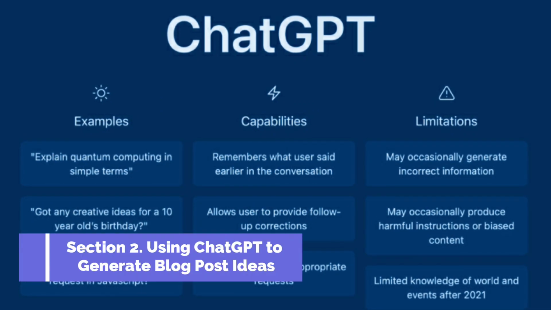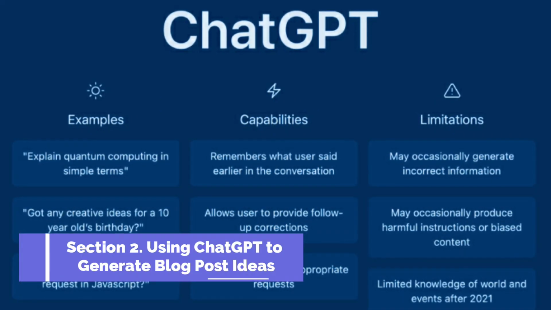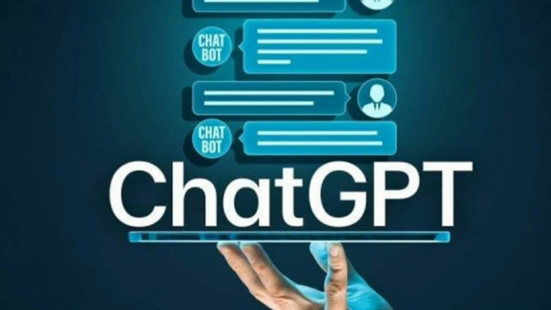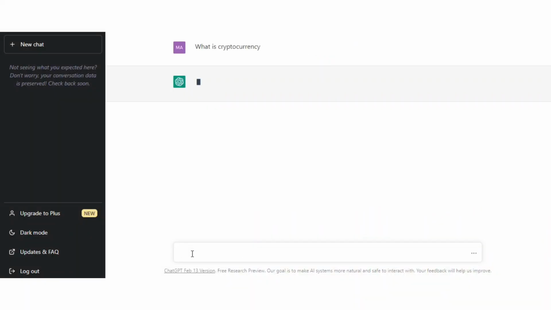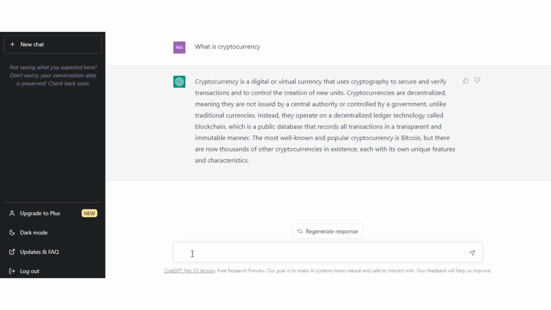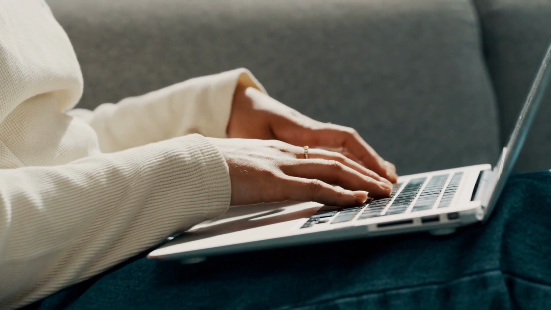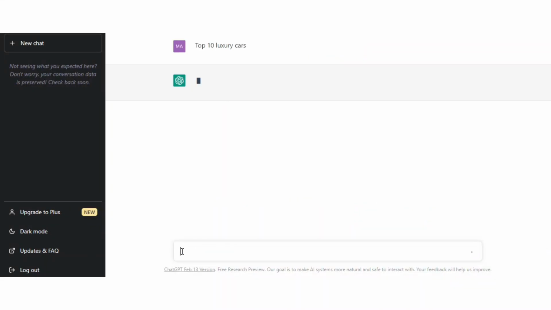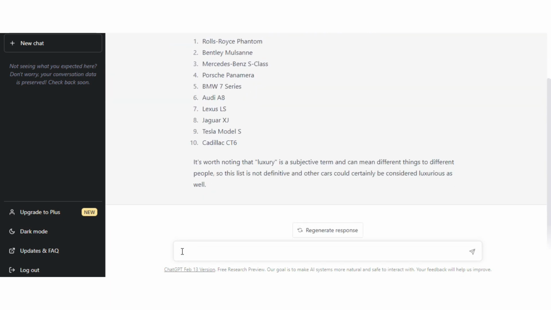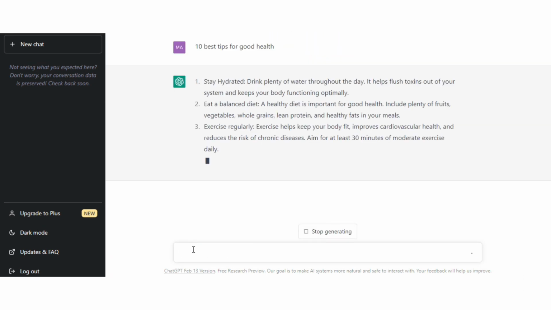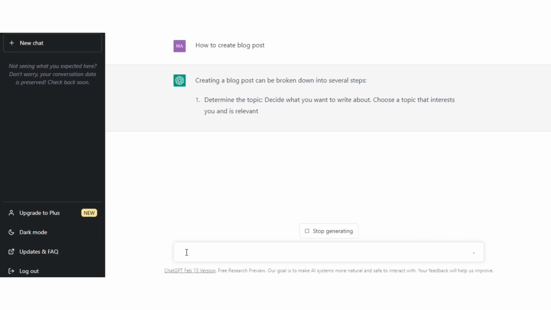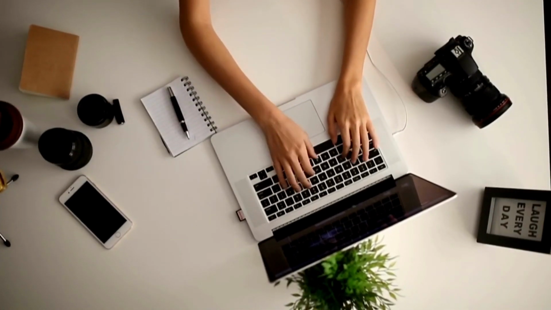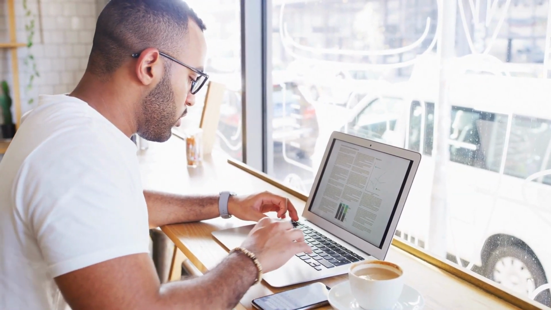Section 2. Using ChatGPT to generate blog post ideas. Now that we've talked about what ChatGPT is, let's dive into how to use it to generate blog post ideas. The first step is to access the ChatGPT platform, which you can do by visiting the OpenAI website. Once you're on the platform, you can input a topic or keyword related to your niche, and ChatGPT will generate a list of potential blog post ideas for you. You can then use these ideas to create high-quality, engaging content that will attract more traffic to your blog.